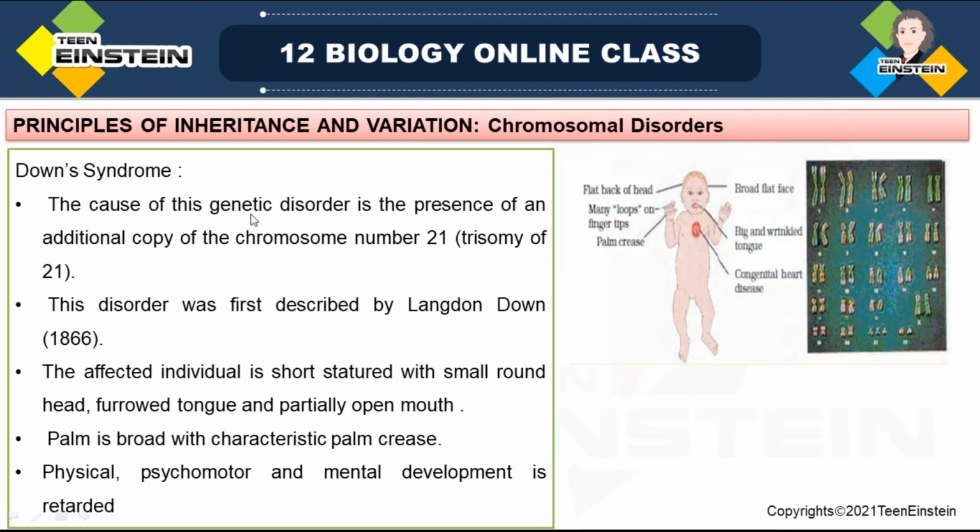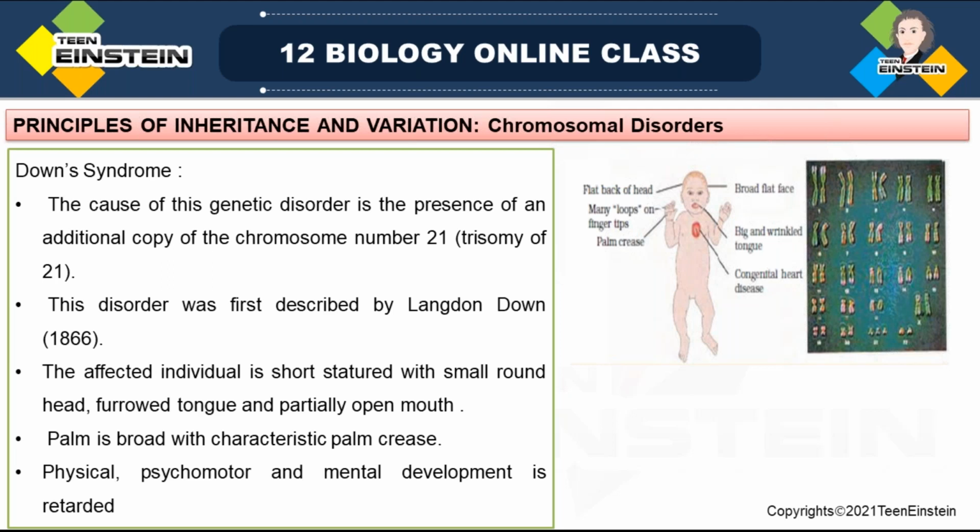Down syndrome is a genetic disorder which is caused by the presence of an additional copy of chromosome number 21. This was first described by Langdon Down in 1866. And for the affected individual, note down the points. You may get a list of symptoms and then you can select which is the disease. Like that you may get 4 options. So don't get confused. Be clear with the concept.